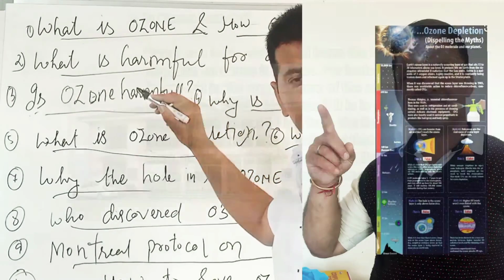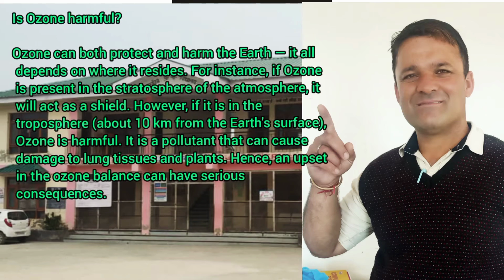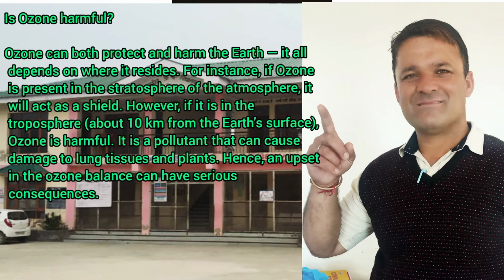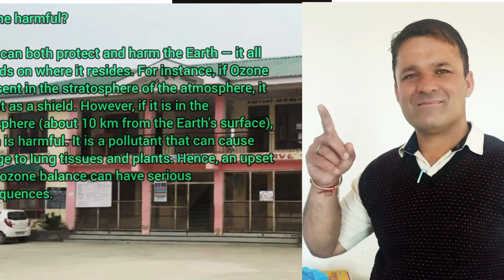My third question is, is ozone harmful? क्या ozone harmful है? Is ozone harmful? Ozone can both protect and harm the earth. It all depends on where it resides. For instance, if ozone is present in the stratosphere of the atmosphere, it will act as a shield. However, if it is in the troposphere about 10 km from the Earth's surface, ozone is harmful. It is a pollutant that can cause damage to lung tissues and plants. Hence, an upset in the ozone balance can have serious consequences.